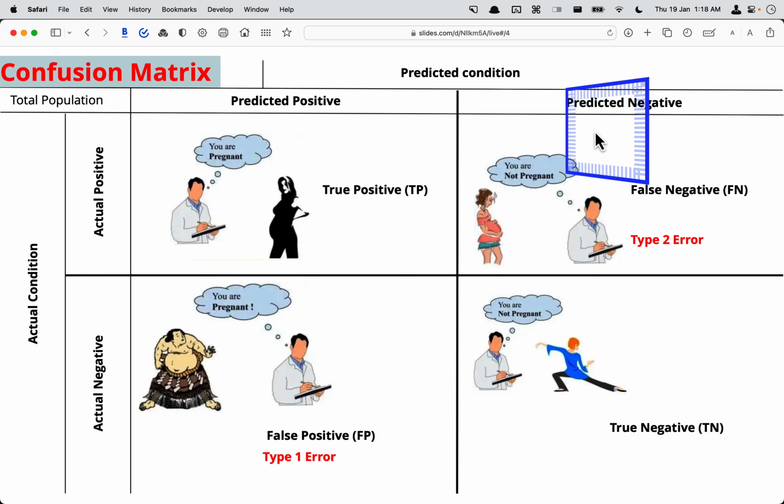Now actual positive. So actually, we can say the woman is pregnant, but the doctor is saying you are not pregnant.